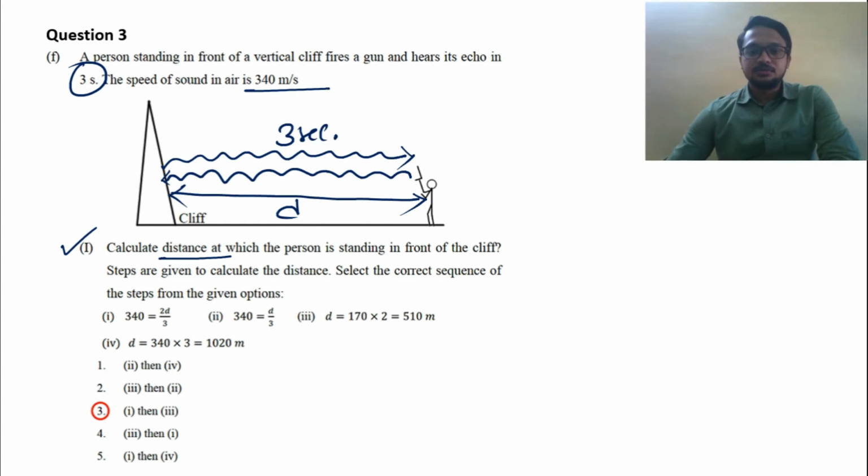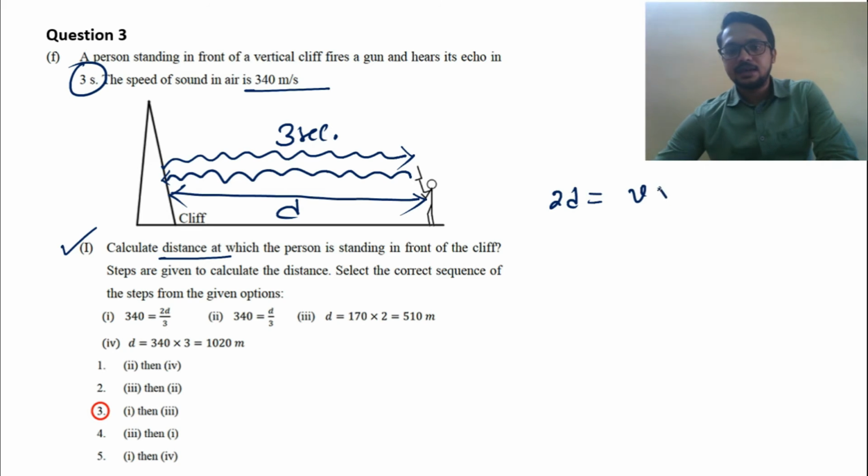Here we will use the formula 2D equal to V into T. Why 2D? The sound is going and coming back, so the total distance covered by the sound is D plus D. So first we put the values: 2D equal to 340 into 3.